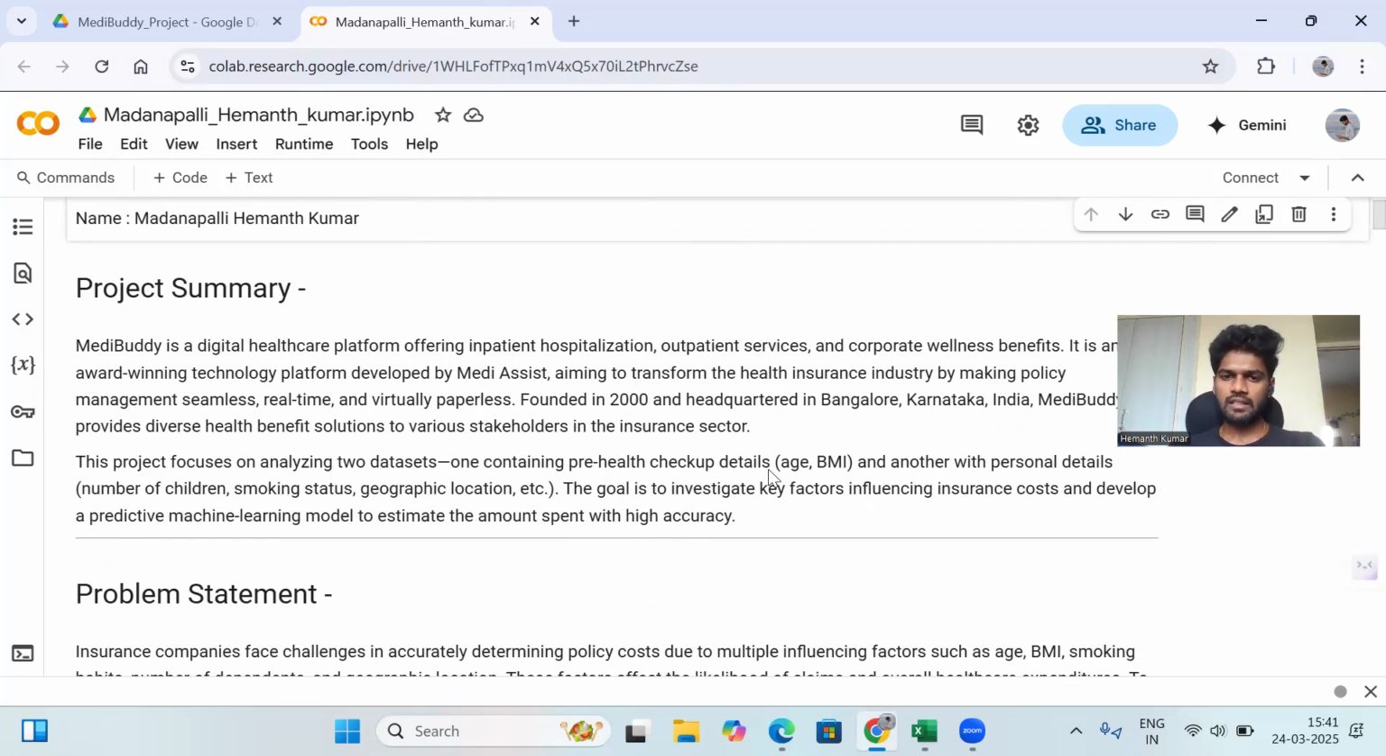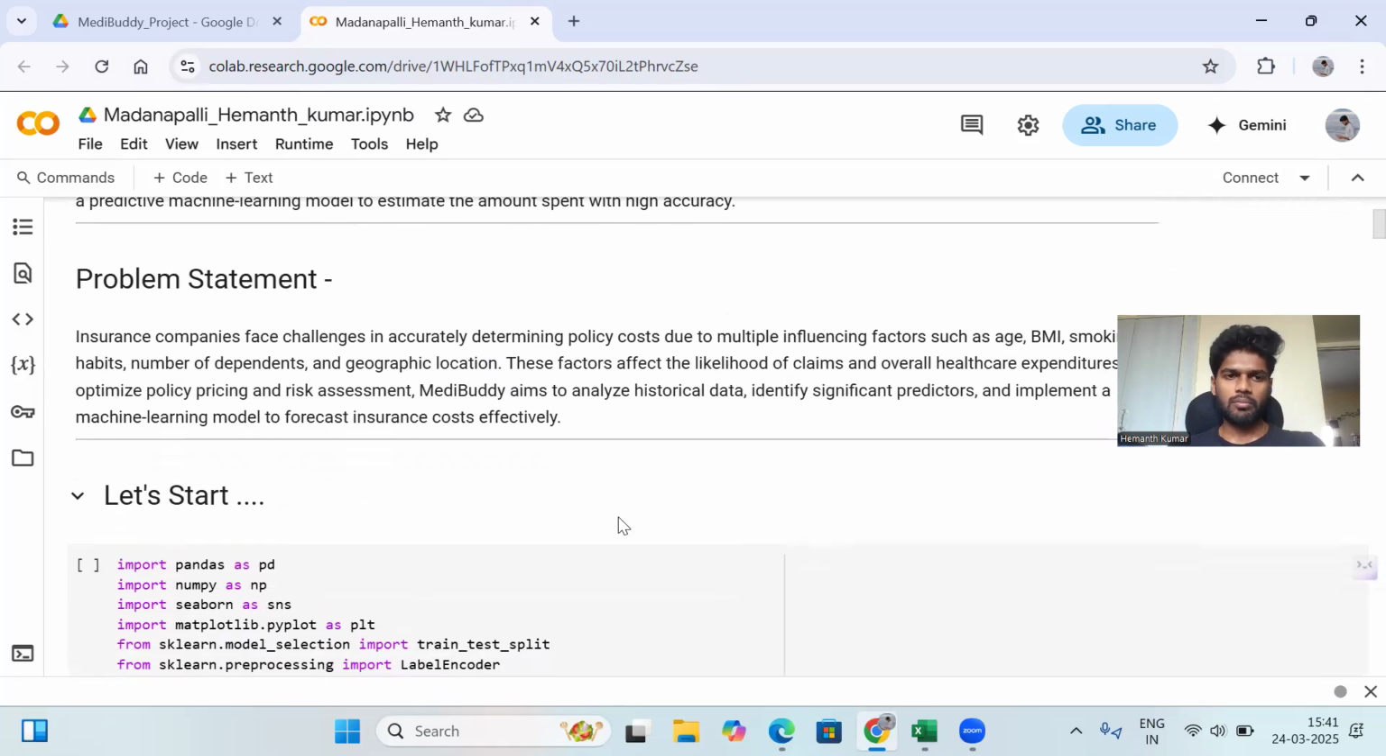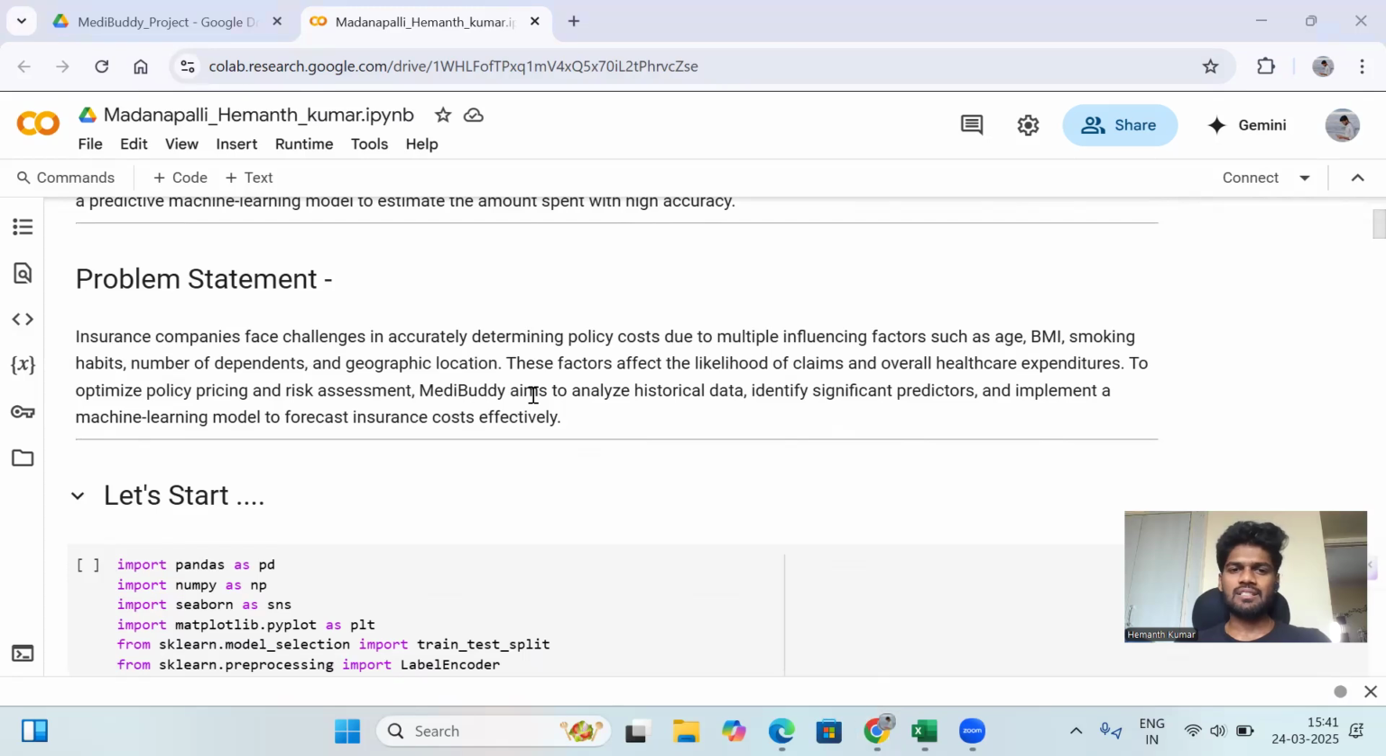One contains pre-health checkup details like age and BMI, and another contains personal details like the number of children, smoking condition, and the location where the person is currently staying. Next, this is the problem statement. Insurance companies face challenges with policies based on age and BMI and factors like smoking, number of dependents, and location. They also look at children and their healthcare expenditures. Policies and risk assignment are mainly the focus of MediBuddy.